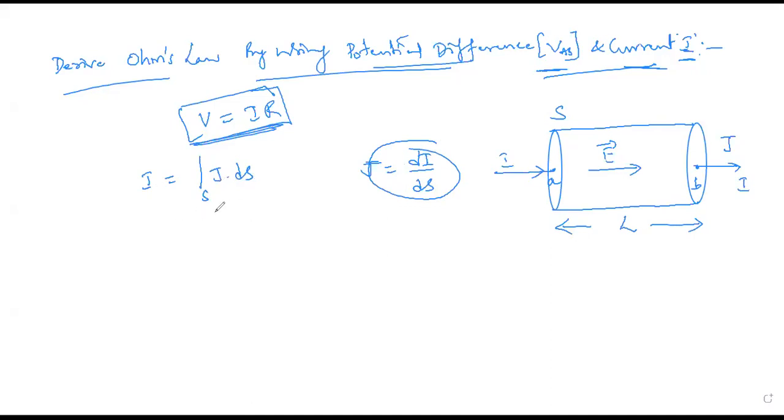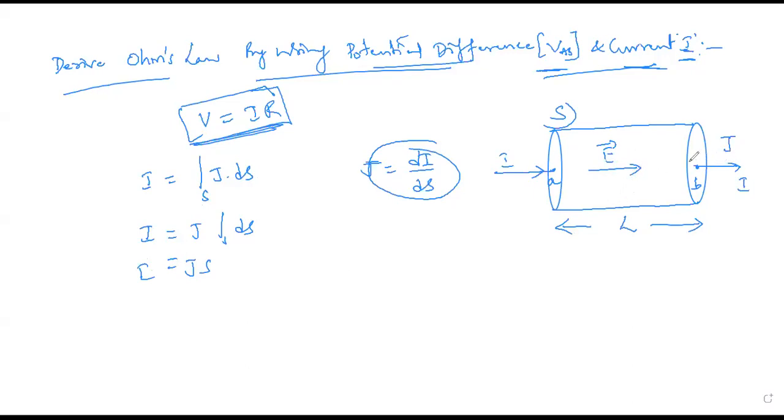Now the total cross section or surface area of this I've taken as S. If I expand this, the expression will become J into surface area dS, and here you can write this directly as J into S. I is equal to J into S. Correct?